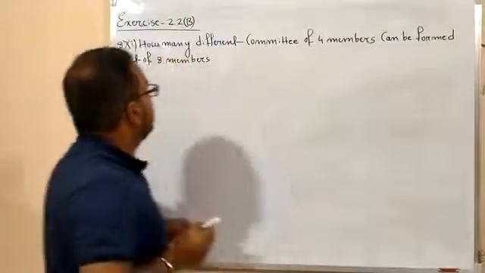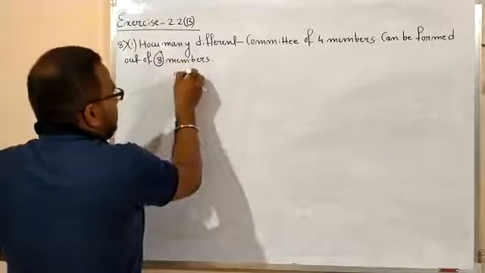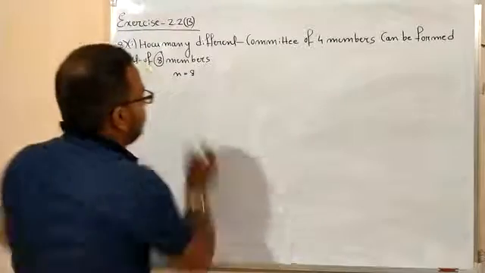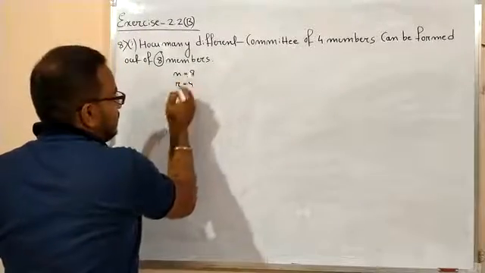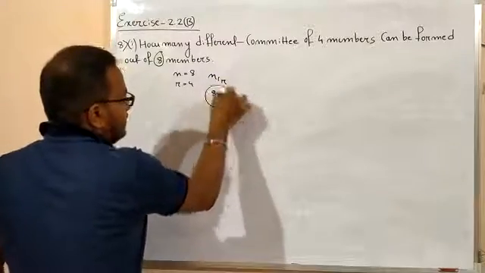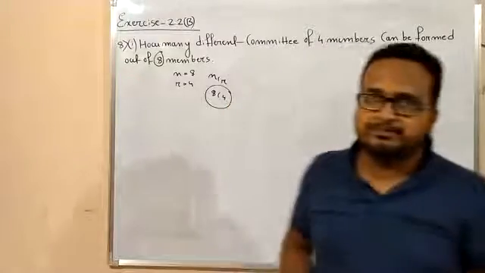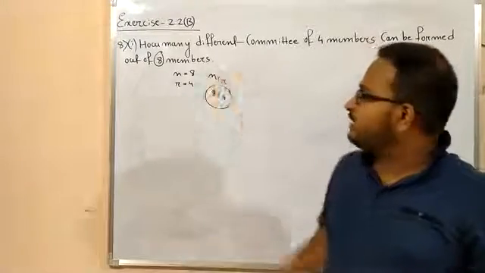So it's very easy. Here your 8 is what? Your n. Your 8 is your n, and this 4 is what? R. You just need to find nCr. That means 8C4. You just find the value. It will give you the answer. Okay. So it's a very easy one.